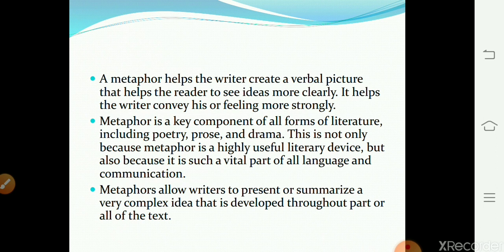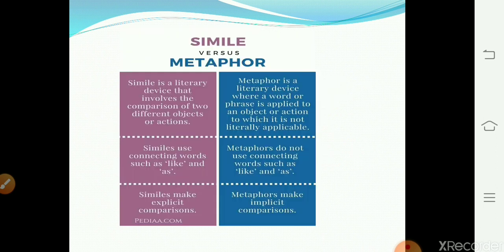Now we are going to revise what is the difference between simile and metaphor. Simile is a literary device that involves the comparison of two different objects or actions, whereas metaphor is a literary device where a word or phrase is applied to an object or action to which it is not literally applicable. We have seen many examples. Simile uses connecting words such as like and as. Metaphor does not use connecting words such as like and as.